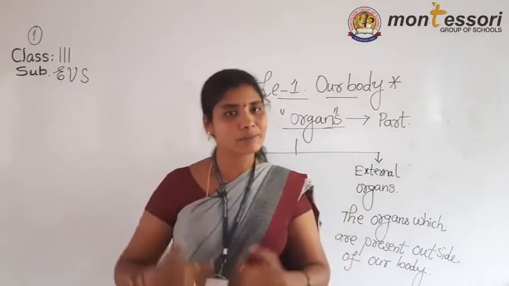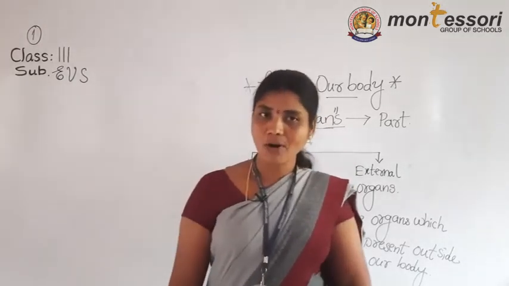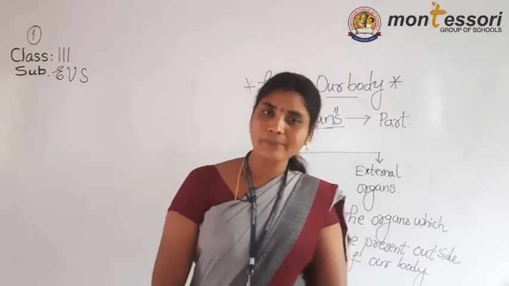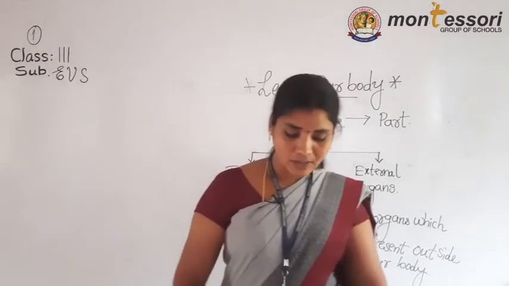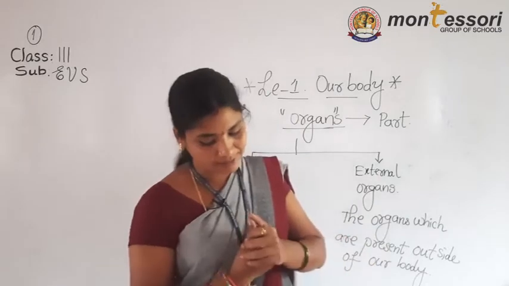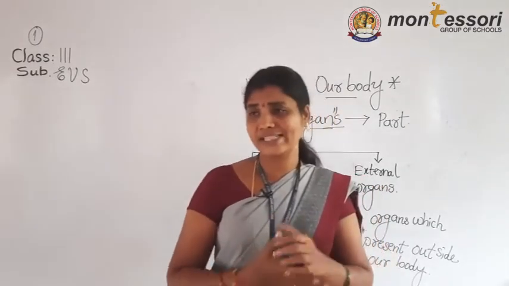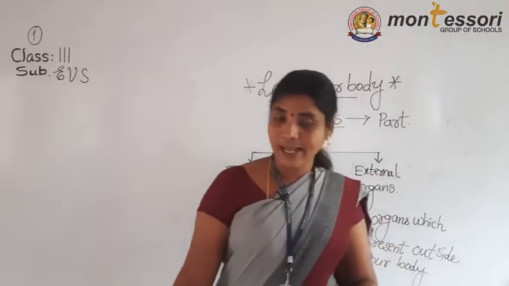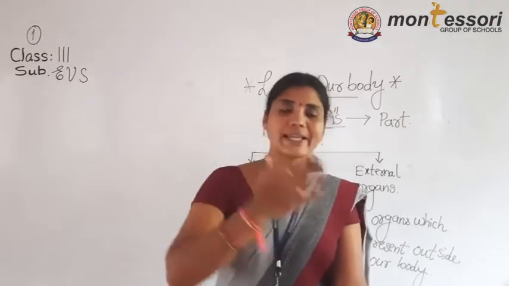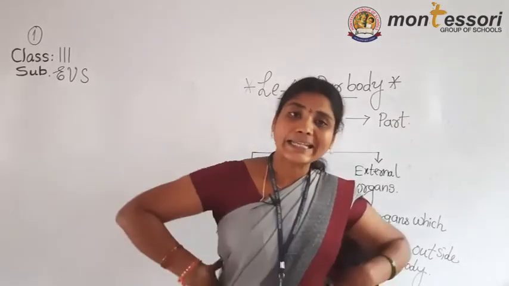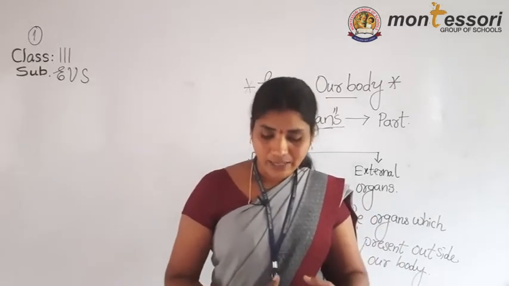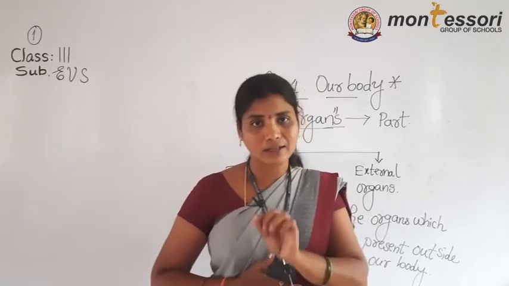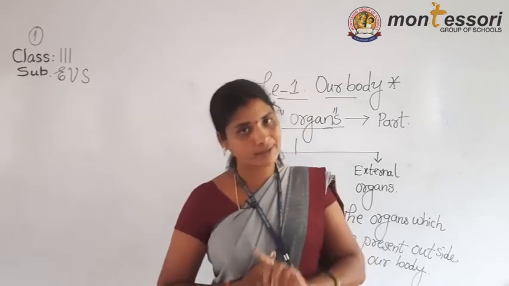These are the external parts of the body. What we are looking outside of our body, those are called external organs. Now listen about the internal organs. The internal organs, which are present inside of our body. Examples are brain, heart, lungs, kidneys, and then stomach, intestine. Those are called internal organs. External organs and internal organs.